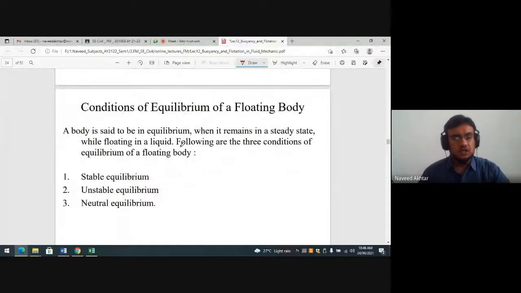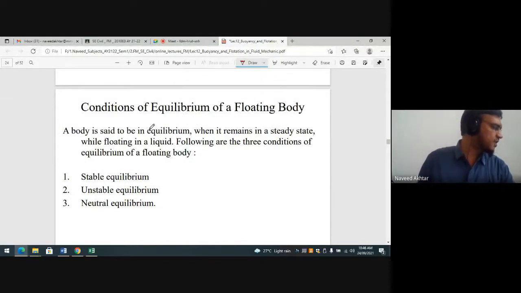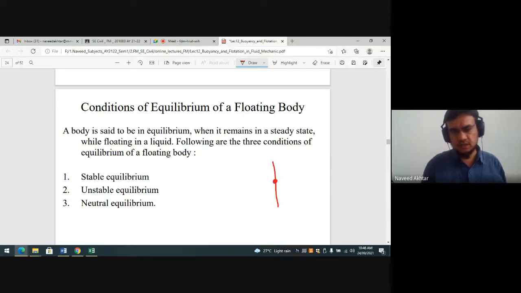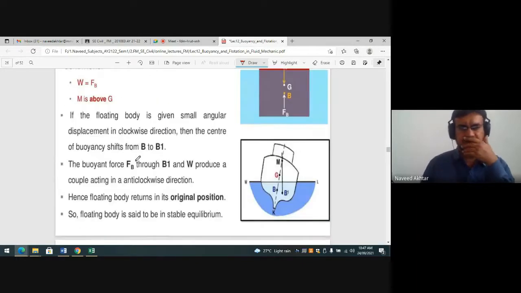Now the condition of equilibrium of a floating body depends on this metacentric height. The distance GM between the metacenter M and the center of gravity G of the floating body is called the metacentric height. The distance between this M and G, this difference, is called the metacentric height.